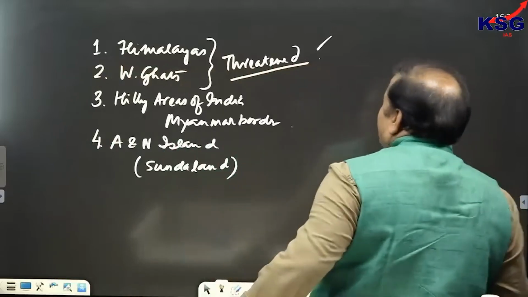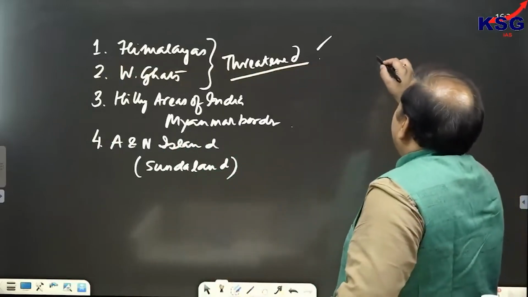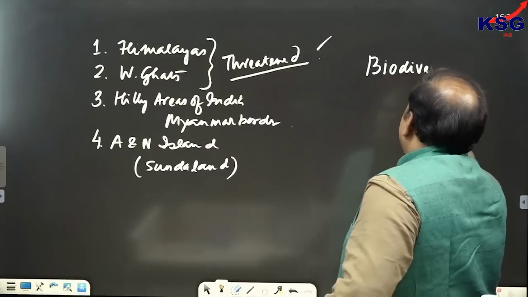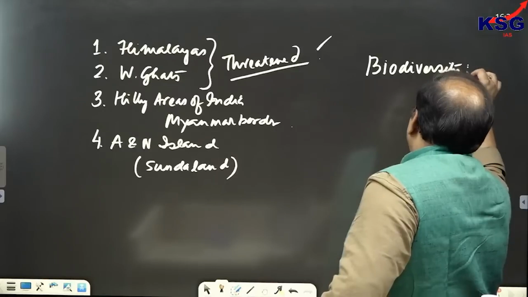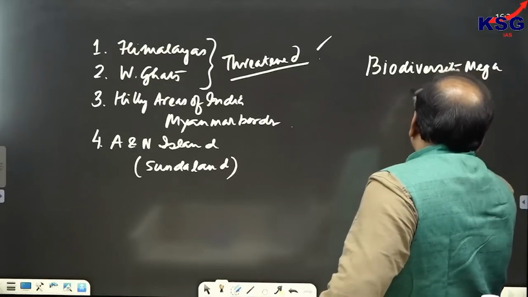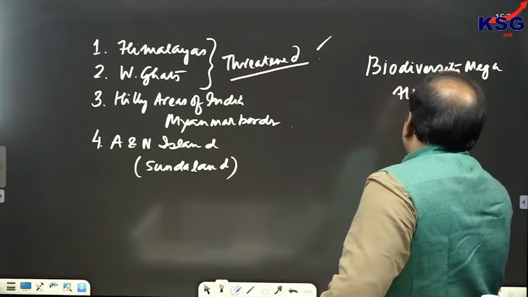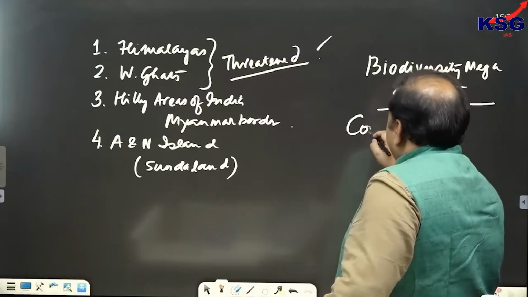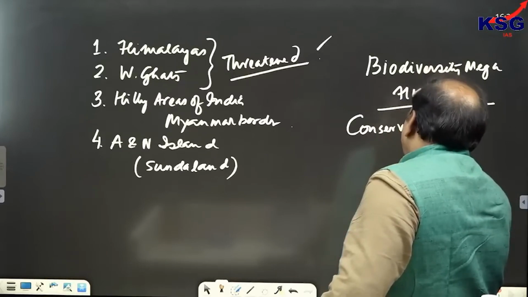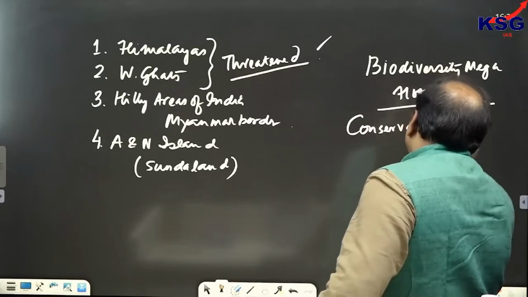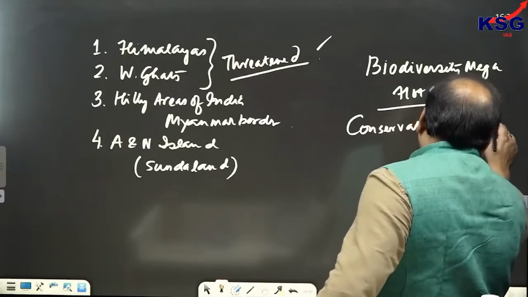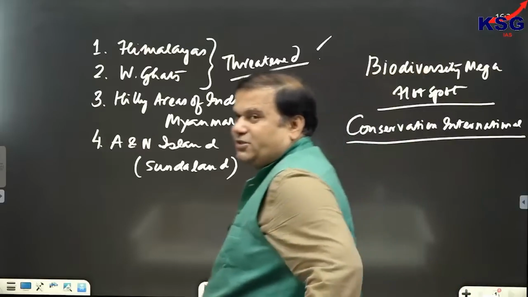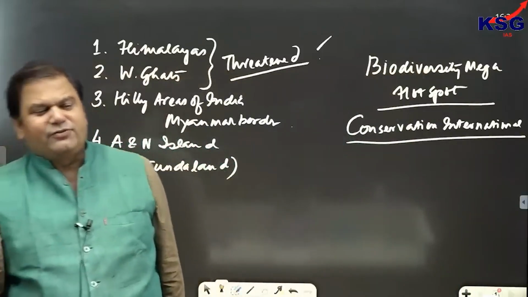But when we are talking about mega hotspots, the concept of biodiversity mega hotspot was given by an international organization called Conservation International, which is working for the conservation of nature.